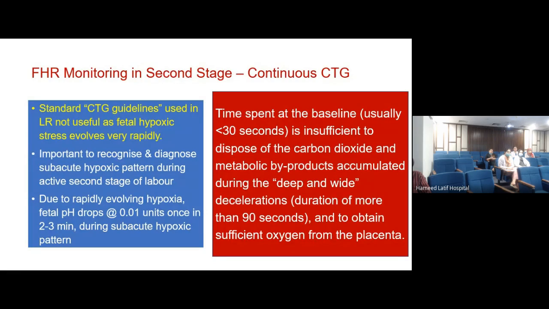So what I am saying is that what we learn today, we can also apply retrospectively. In future, when we look at the CTG and the final outcome of the patient, those CTGs are actually very important learning tools, and we need to be vigilant and on the lookout for rapidly evolving hypoxia. Now, this piece is very important, and that is why I've put it in red.